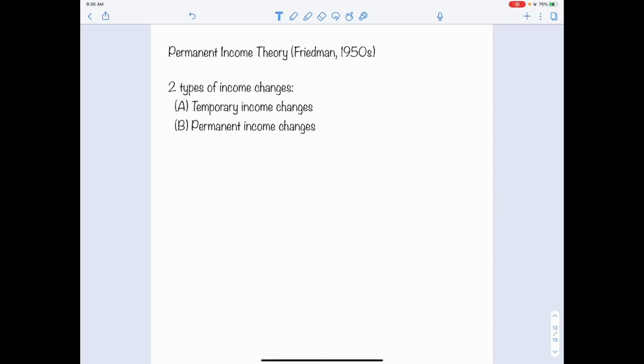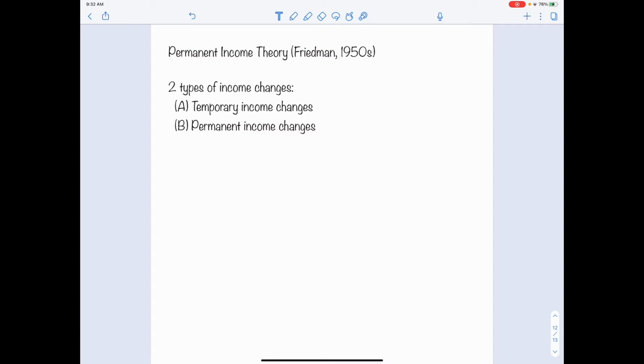So how about the permanent income change? From the wording, you know it is a change that will be permanent. You can think about it this way: you worked really hard after you graduated, therefore you got promoted. When you got promoted, your income increased, and such an increase will tend to be permanent.